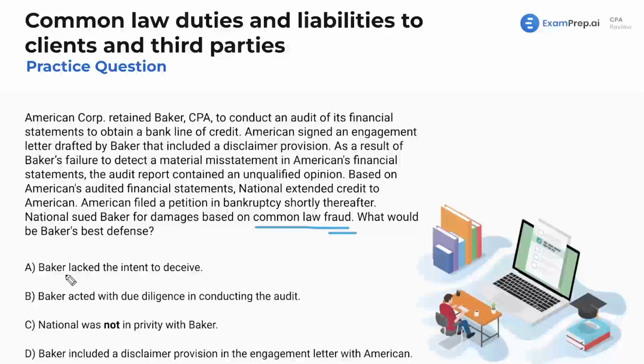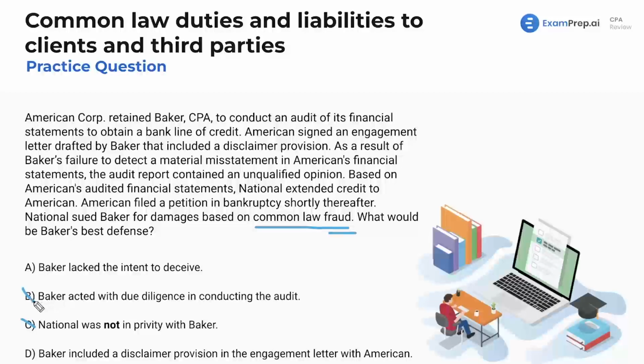So let's read through. Baker lacked the intent to deceive. Okay, I like that. Proving that we did not try to deceive anyone. It was just a mistake. It was an oversight. What about that we acted with due diligence? Well, no, because we need to basically prove that they need to prove that we did something wrong. Just us proving that we acted with due diligence is not going to do anything for us. National was not in privity. Well, we talked about that a lot with the Ultramares decision. All of those are not really going to be important there.